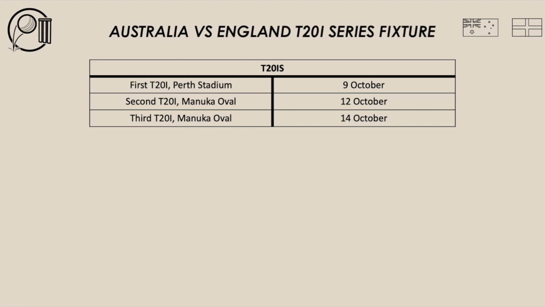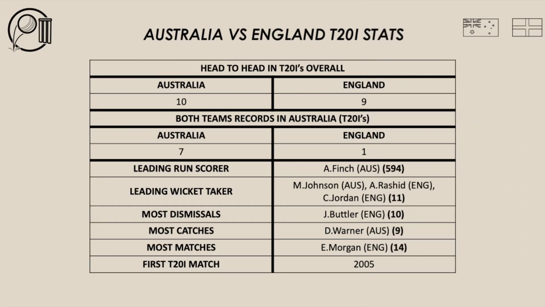Let's have a look at the T20 International Series fixture between Australia and England. The first T20 International will be played at the Perth Stadium on the 9th of October. The second and third T20 Internationals will both be played at Manuka Oval on the 12th of October and on the 14th of October.